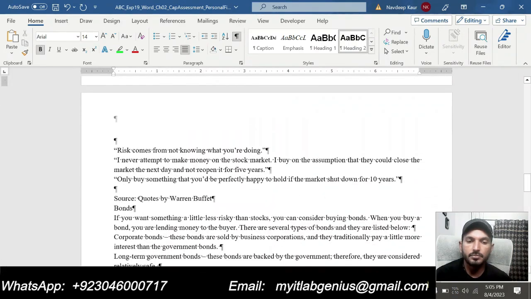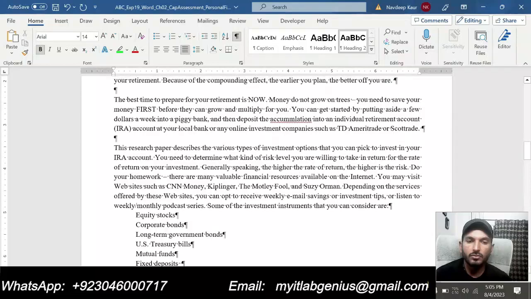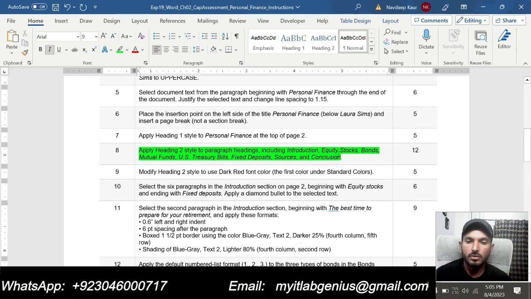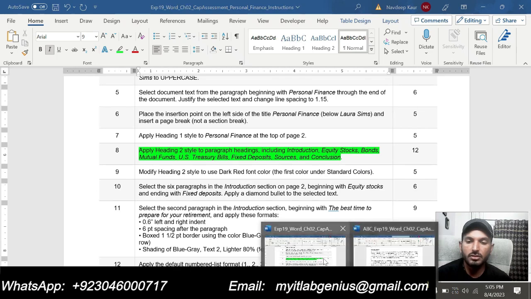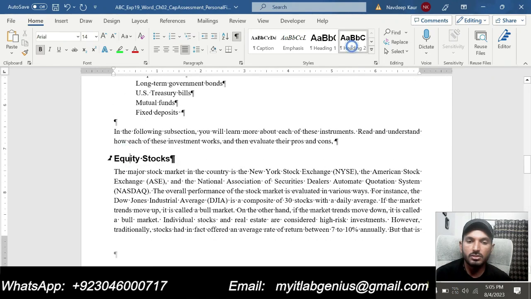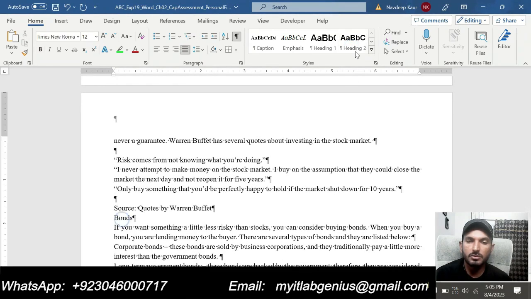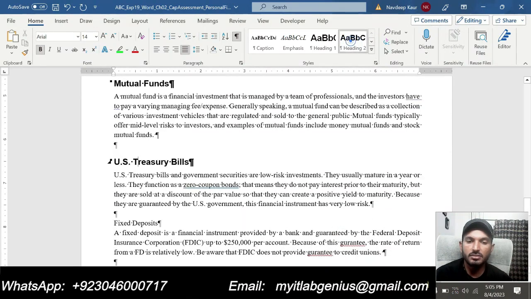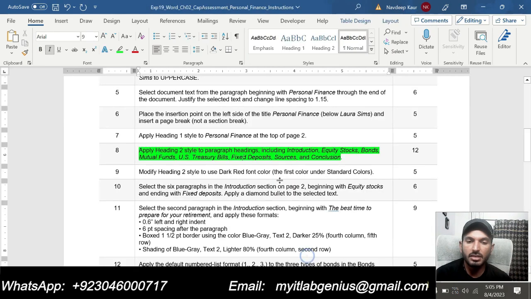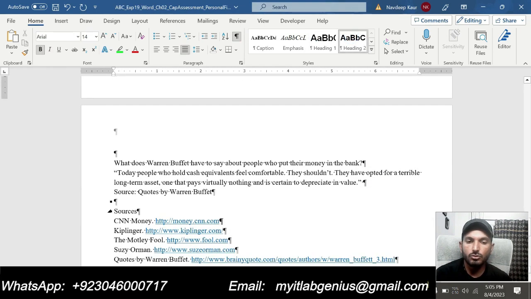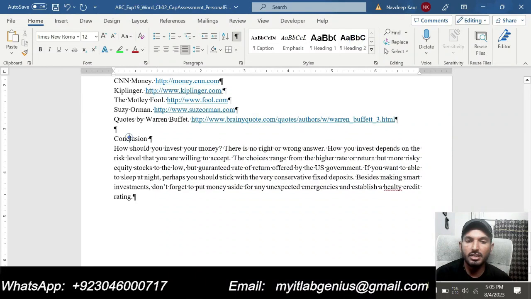Then after heading 2, we are supposed to apply this to equity, stocks, bonds, mutual funds, US Treasury bills. After US Treasury bills, fixed deposit, sources and conclusion. Fixed deposit, heading 2 style, sources, heading 2 style, and the conclusion heading 2 style.